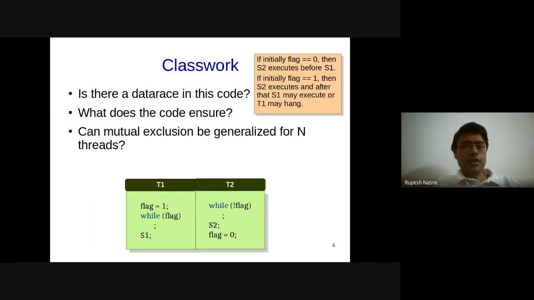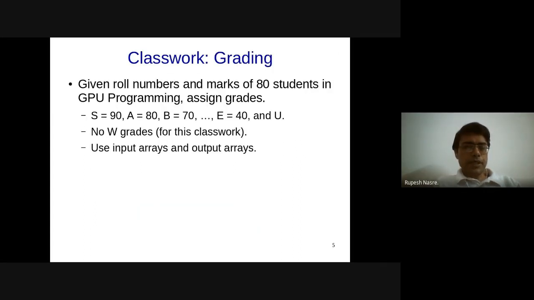Okay, so let's continue from here. Let's do one simple exercise. What we want to do is that we are given roll numbers and marks of, let's say, 80 students or 100 students in our class, and we want to assign grades to them. The criteria is, let's say, absolute grading, S equal to 90, etc. And as far as this classwork is concerned, we will not give any W grades.